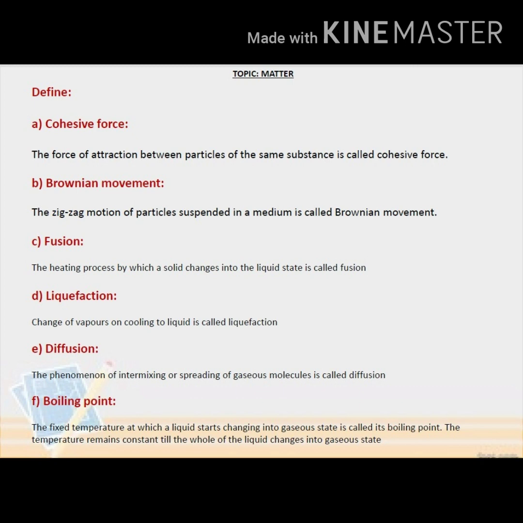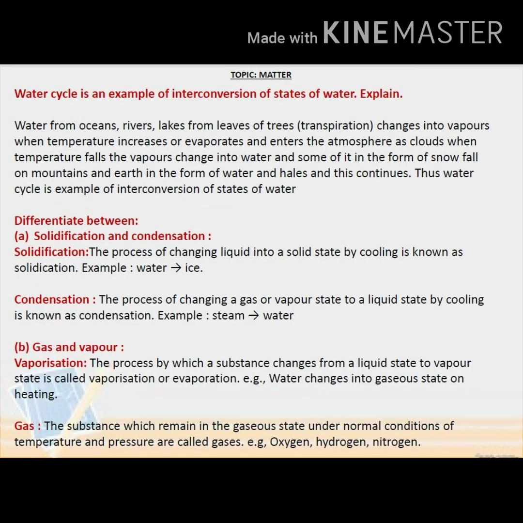Boiling point: the fixed temperature at which a liquid starts changing into gaseous state is called its boiling point. The temperature remains constant till the whole of the liquid changes into gaseous state. Water cycle is an example of interconversion of states of water.